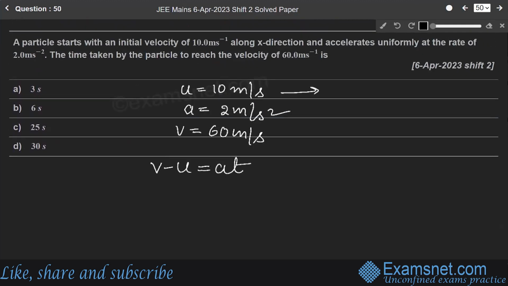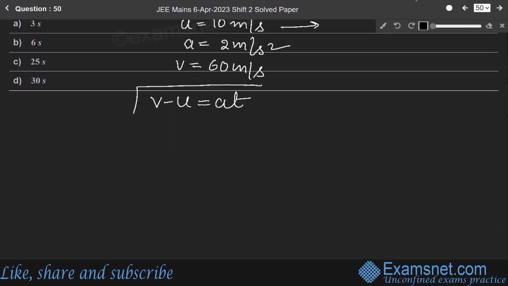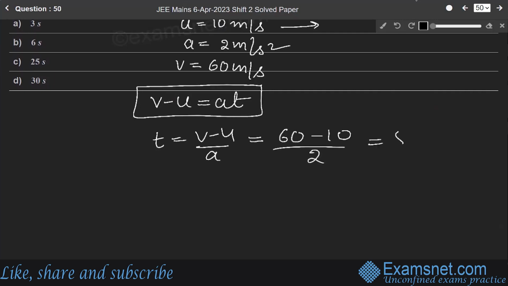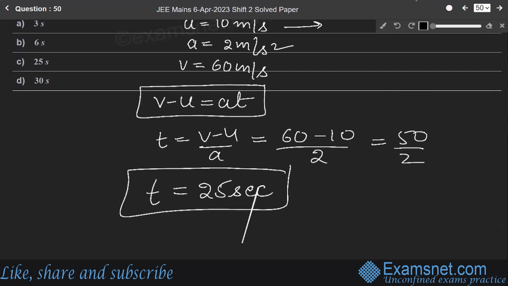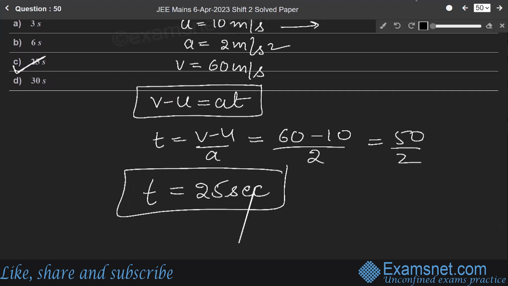So it is asking for time. Student, this is a very simple question. You only have to use the formula. So t will be equal to v minus u over a. It will be 60 minus 10 over 2, 50 by 2, so t will be equal to 25 seconds. This is a very simple question. So the correct answer is C, 25 seconds.